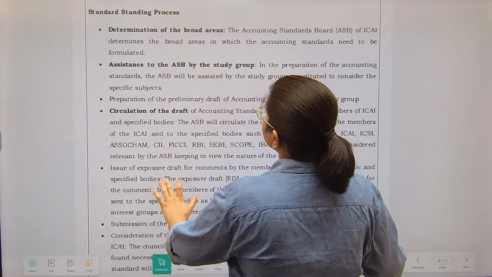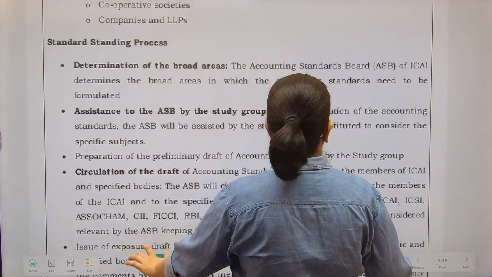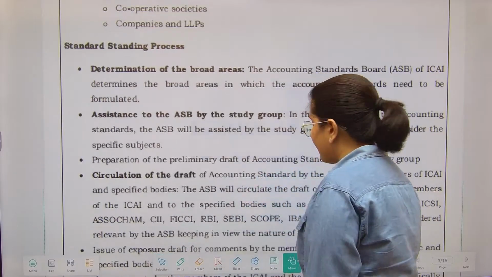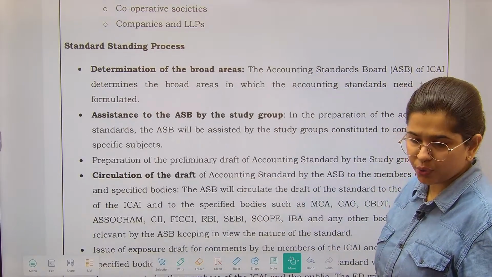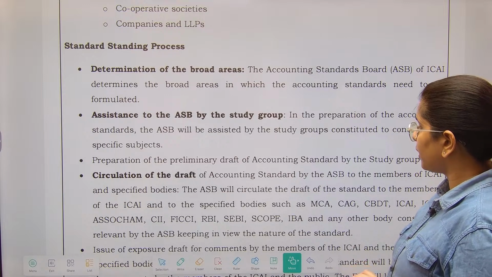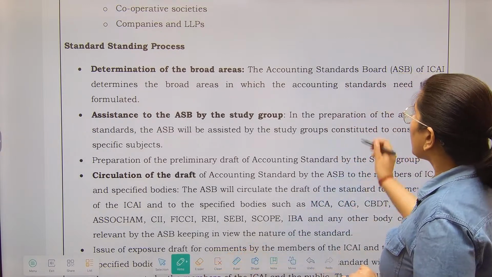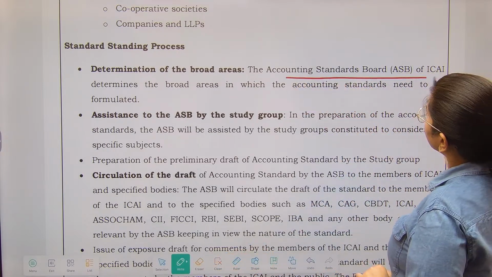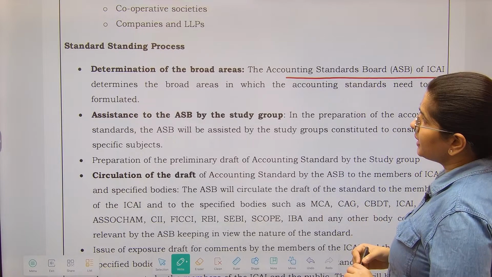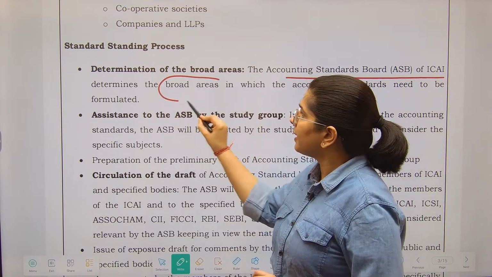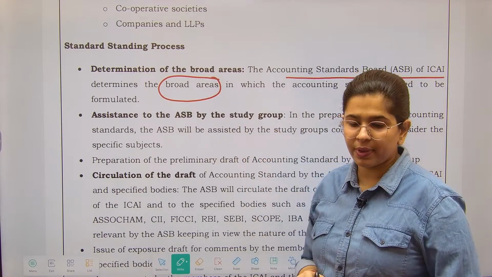Now this is the standard setting process, you are not required to go through that, but yes, you can just have a look onto it. इसमें क्या आपके लिए important है is this body, the Accounting Standards Board of ICAI. They determine the broad areas in which accounting standards should be formulated.